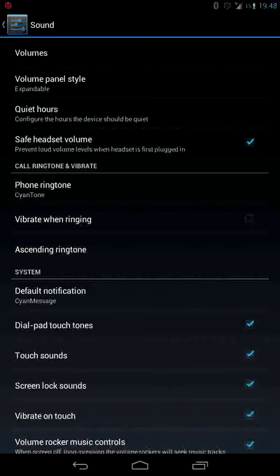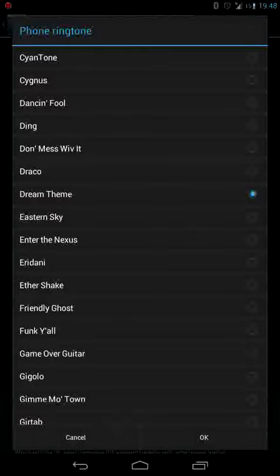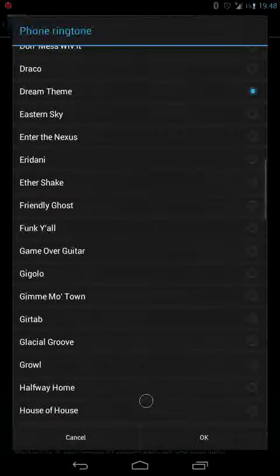You can just change the ringtones here. Just add a new ringtone or change your ringtone from the list available, and then choose other options.